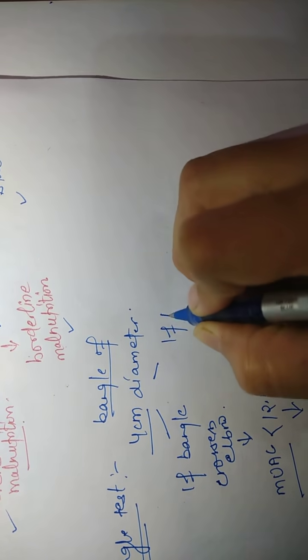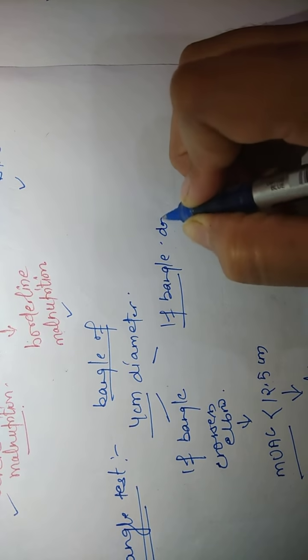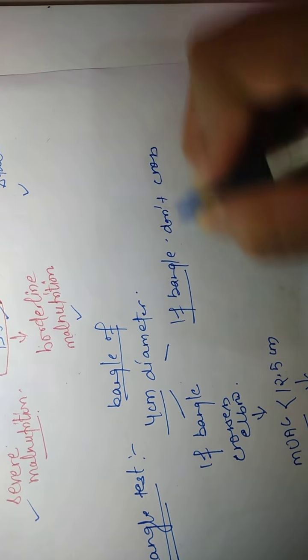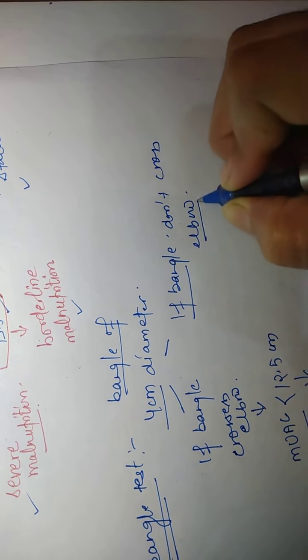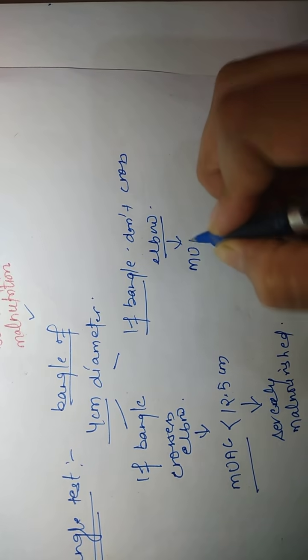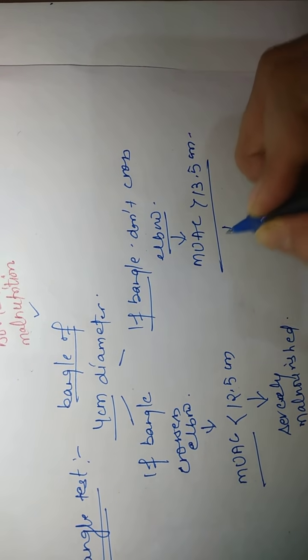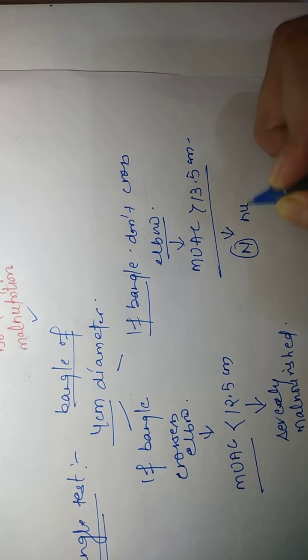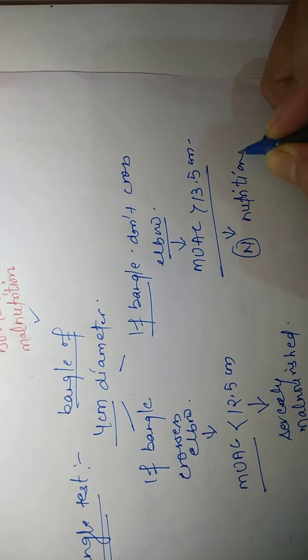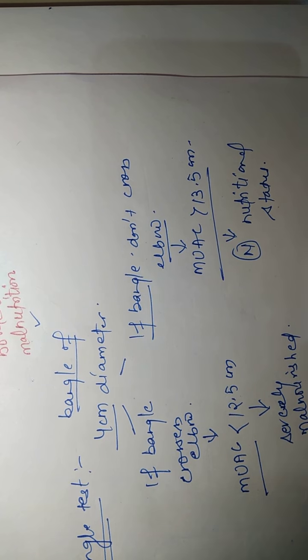If the bangle does not cross the elbow, that means the mid-upper arm circumference is more than 13.5 centimeter and the child has normal nutritional status.